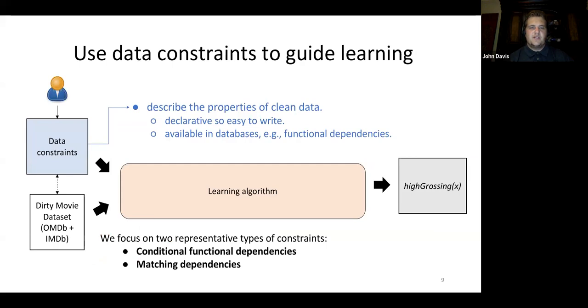Luckily, we have data constraints, which describe the properties of clean data. They're declarative so that they are easy to write, and they are also found in databases, for example, functional dependencies. We focus on two representative types of constraints, conditional functional dependencies and matching dependencies.